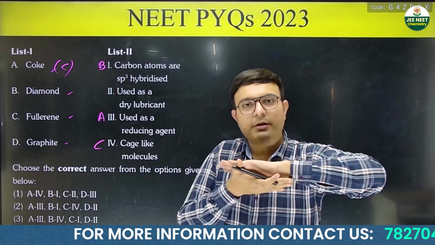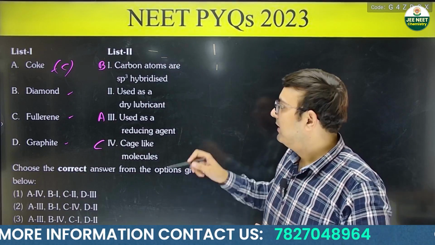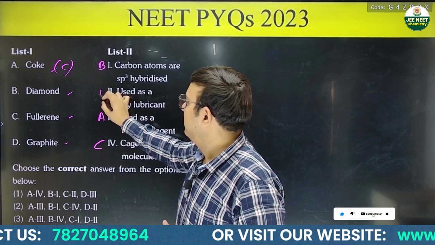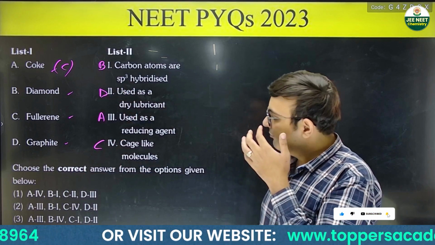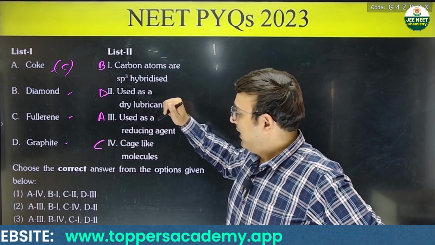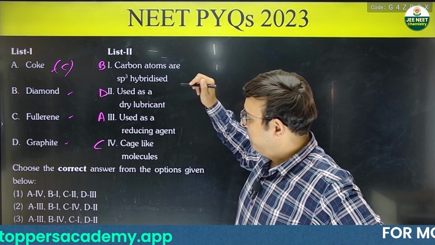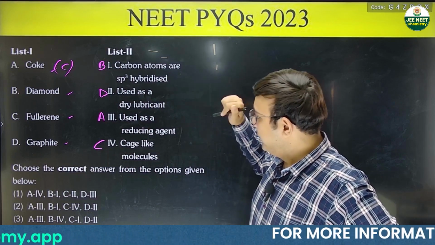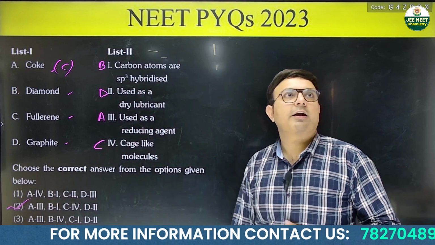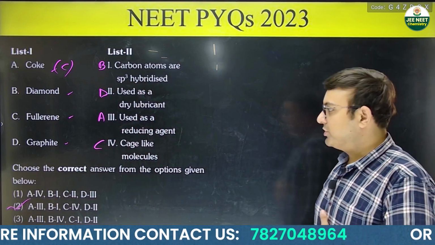The slipping of layers in the graphite helps in behaving as the lubricant. So I'll write D here. So we have A3, B1, C4 and D2. So this option second becomes the correct answer for this question.